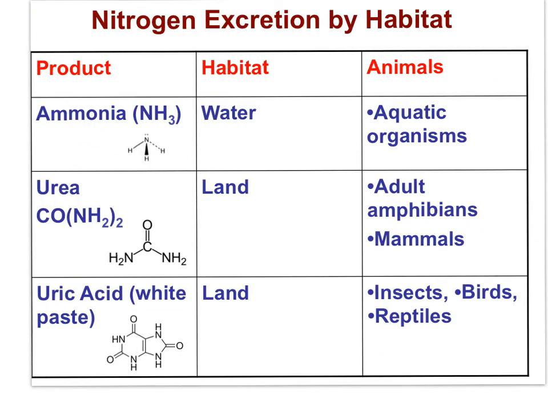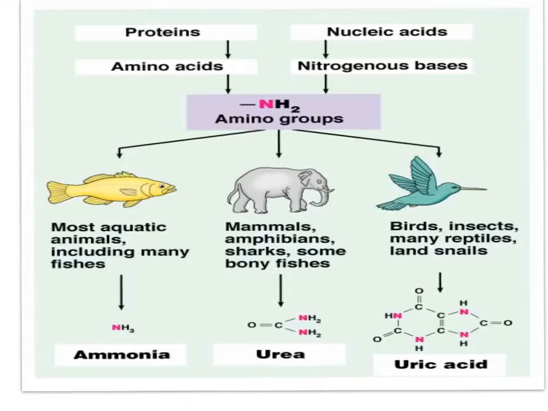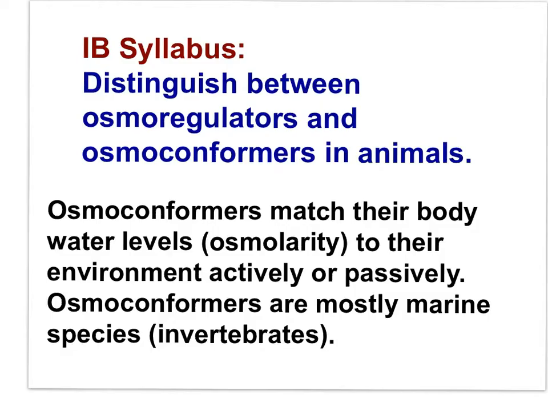Here is a slide that outlines the detail on nitrogen excretion by habitat. You can study this slide on your own. Here is another slide that summarizes what I've covered over the last 6 slides. You can study this slide on your own. So that brings us to the next IB syllabus statement.